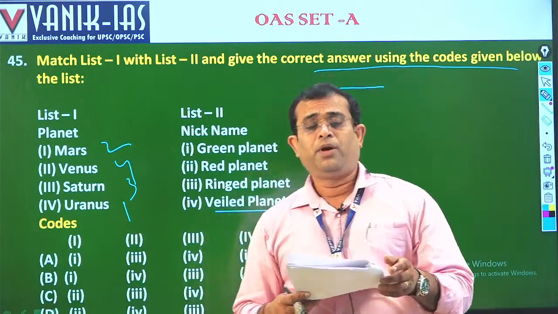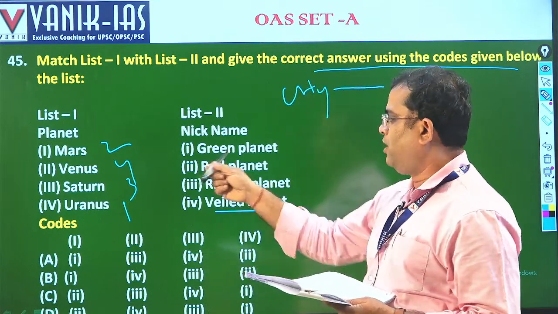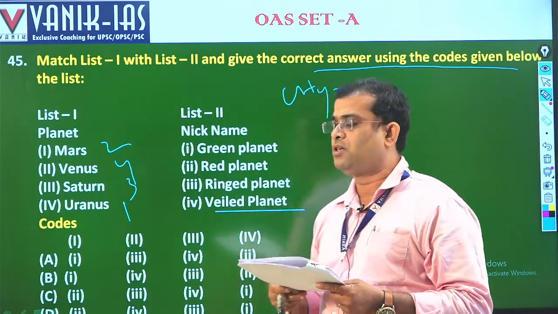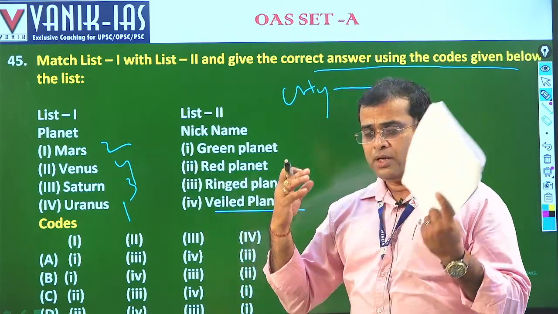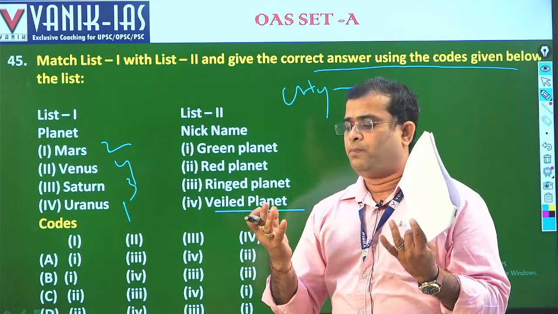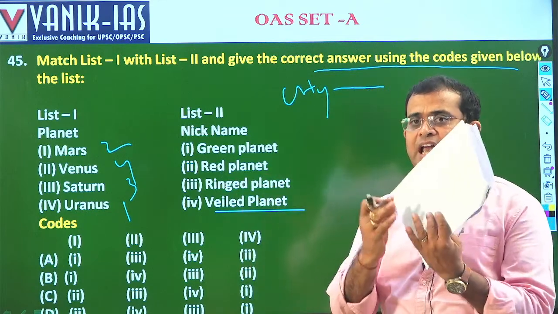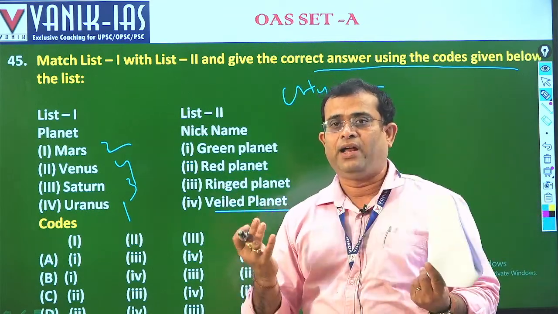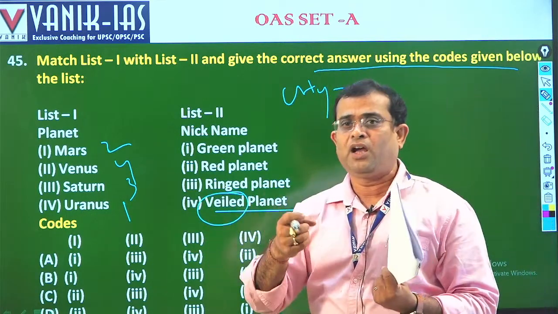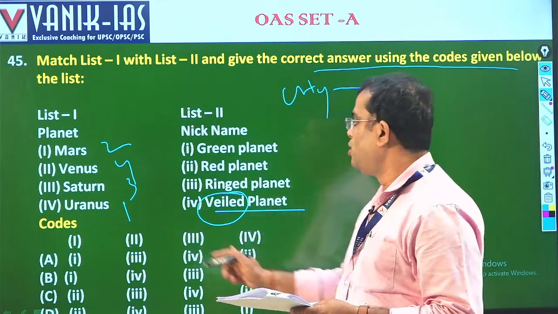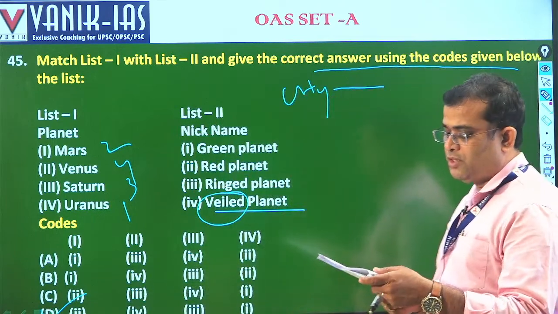Uranus is green because of the presence of methane. Saturn has rings around it, the gaseous cloud rings. Venus is veiled. Veiled means when you slice the onion, that slice is called a veil. You just remember the veil. Veil means while you are peeling off the onion. Okay, so here the answer is also D. Okay students, this is all about the geography.